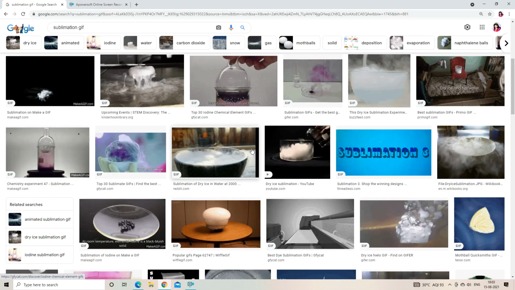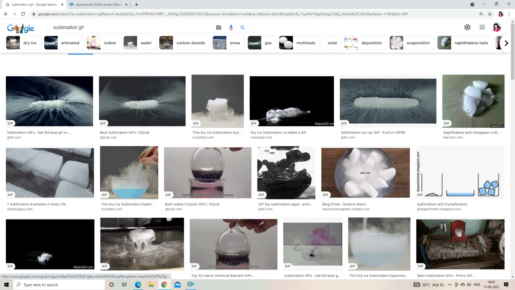Yeah, so this is dry ice. These are all images of dry ice.